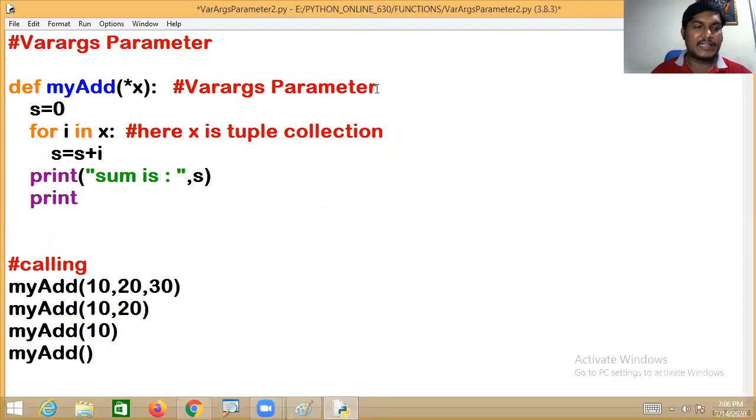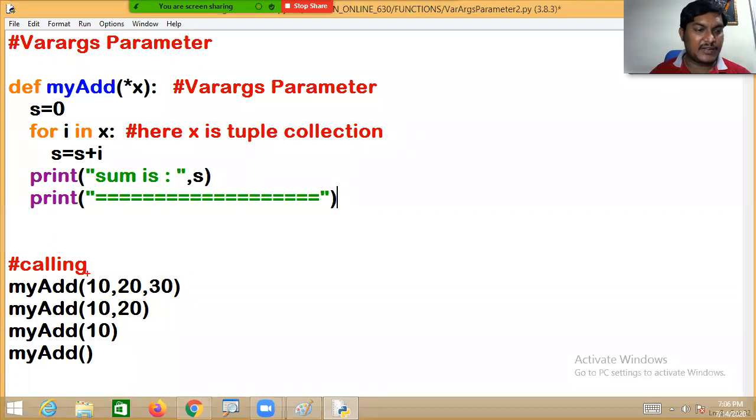Yes, but here intentionally, I'm just giving a one line, gentlemen. I hope you got the point. All these values are taken into the X collection. X works like a tuple collection. Then it gets one by one element from the tuple collection, finds the sum, and finally prints the value.